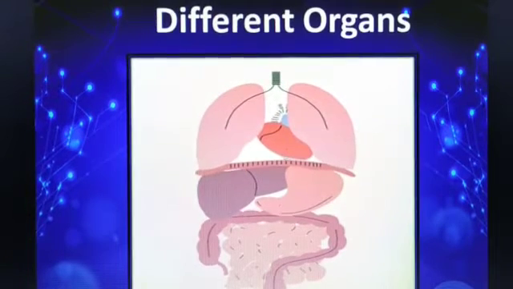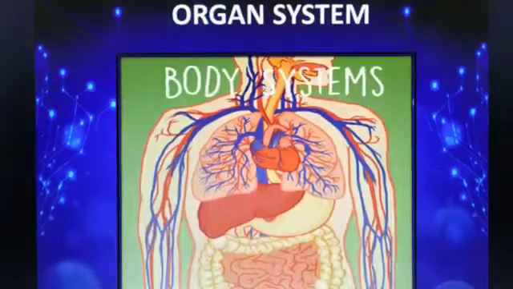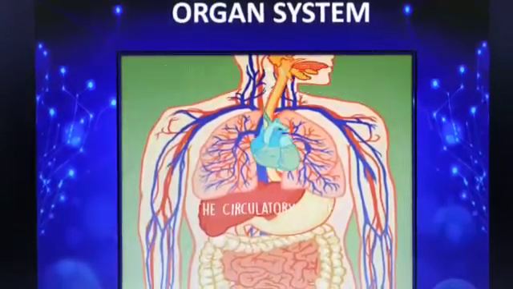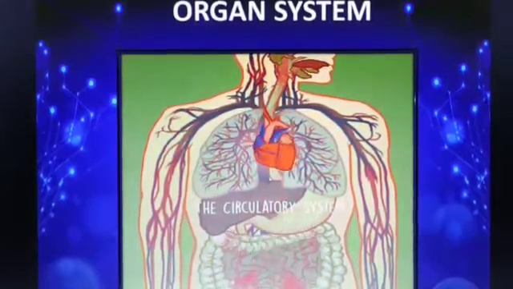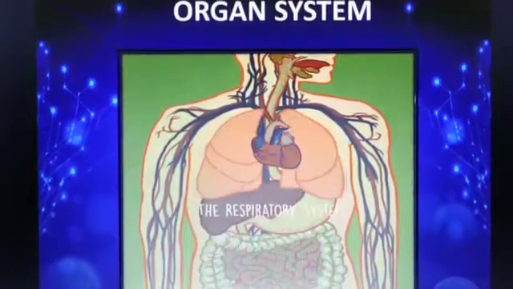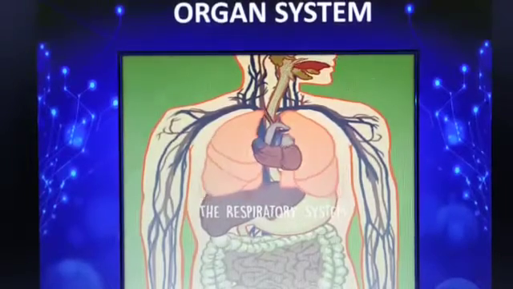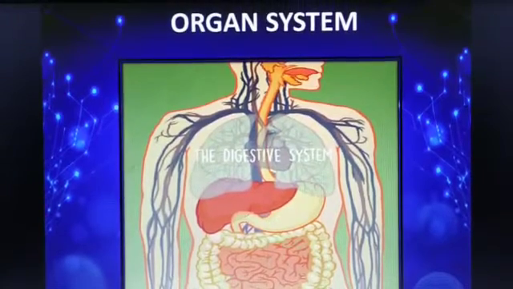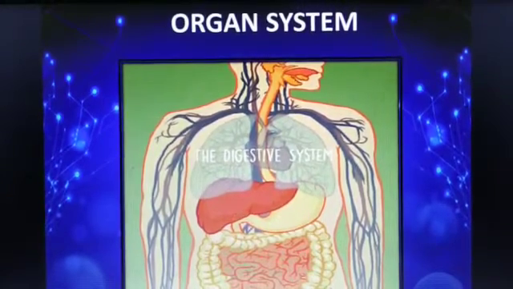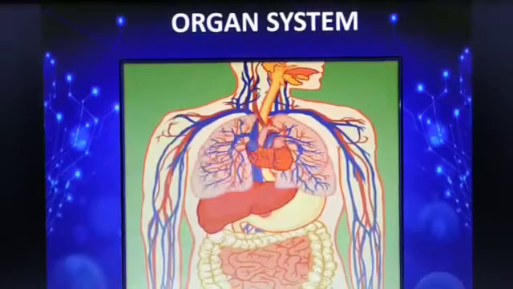These organs again join together to form organ systems. Organ systems include different body parts such as circulatory system, respiratory system and digestive system. Without these internal organs and systems, our body would be unable to function normally.